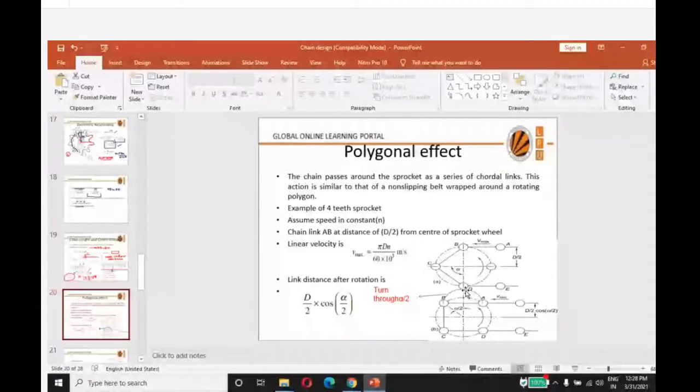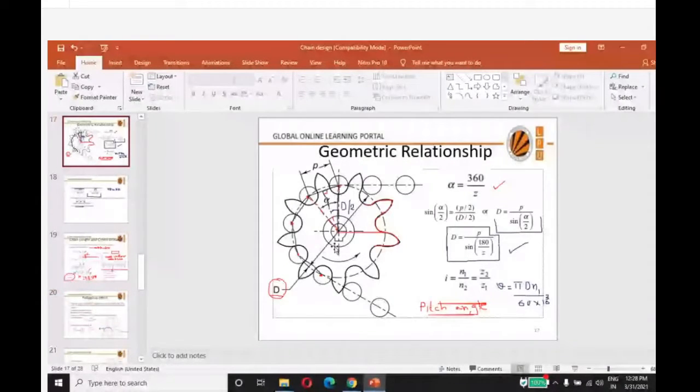So in this topic, we discuss that when the chain passes over a sprocket, it moves as a series of chords instead of a continuous arc, as in the case of a belt drive. In the case of a belt, whether it's a flat belt or V belt, the belt is moving in a continuous arc manner, whereas the chain is moving as a series of chords. Due to this movement, the velocity of the chain does not remain uniform over the different positions of the sprocket. So the velocity of the chain is not constant; it is changing. Due to this change in velocity, there is a loss of efficiency, or loss of power, you can say.